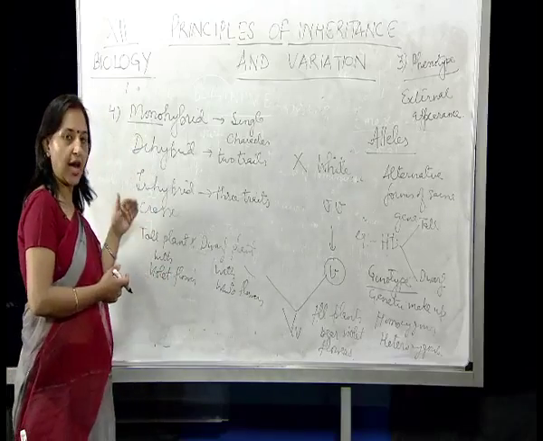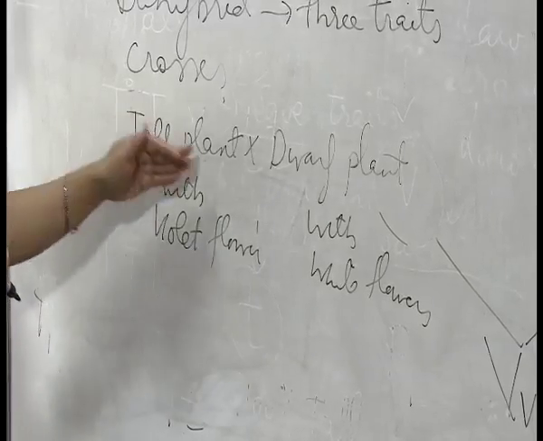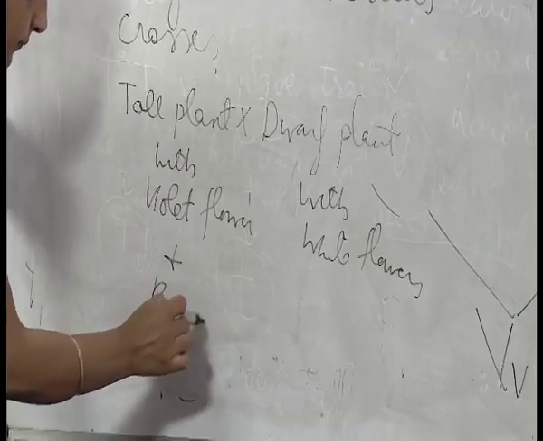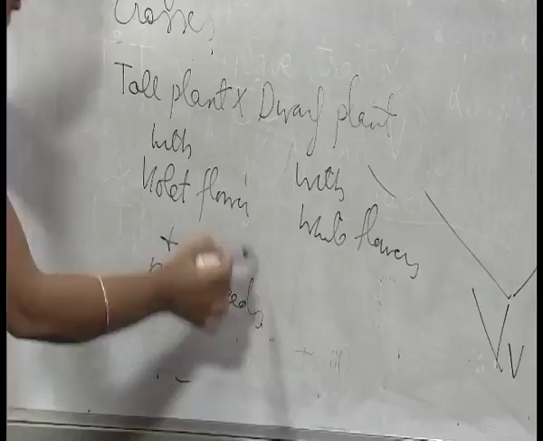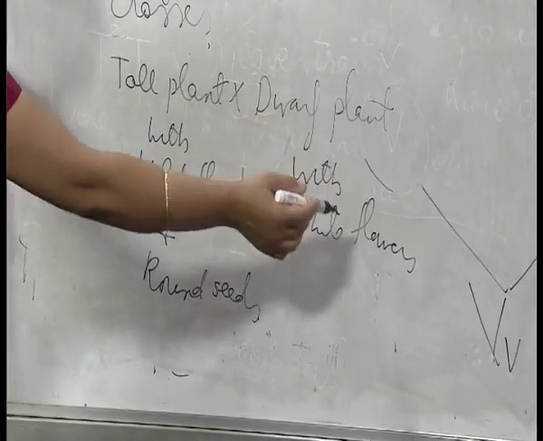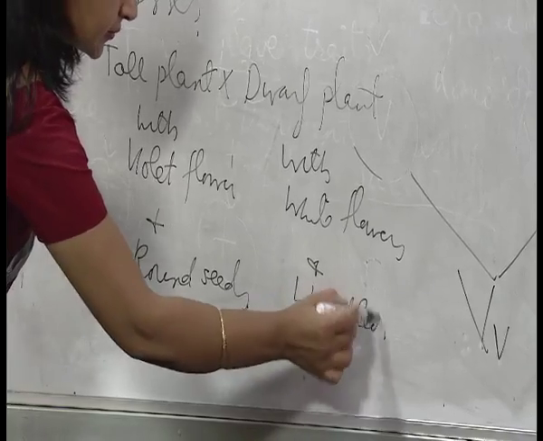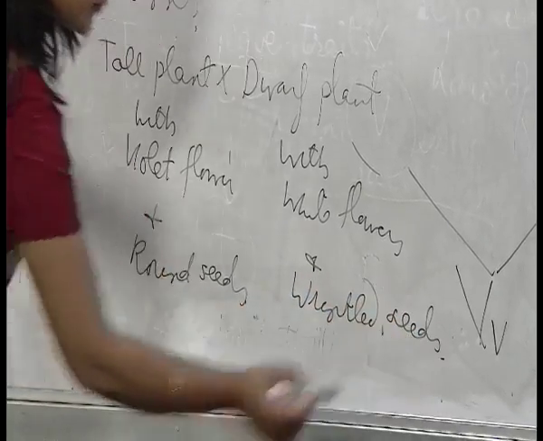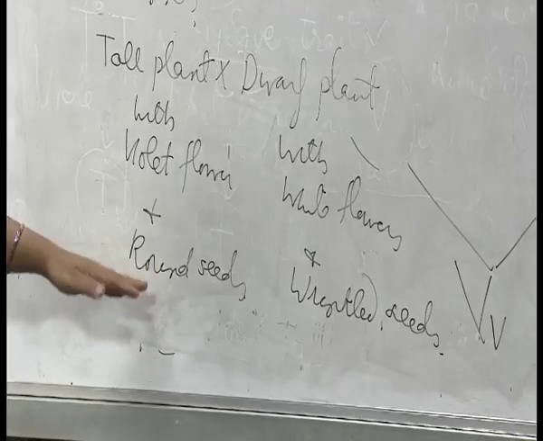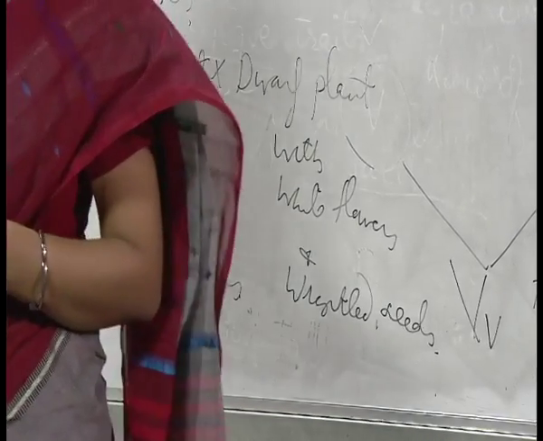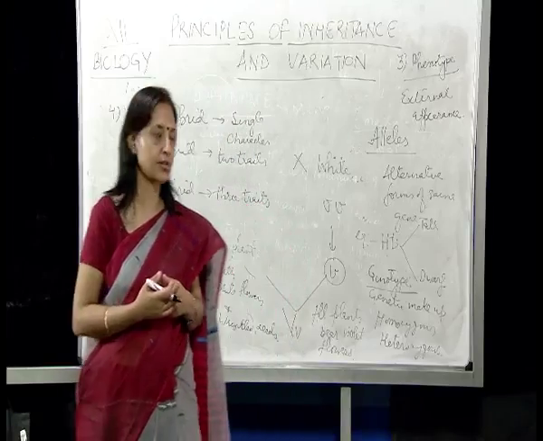If we add one more dimension to it, a tall plant with violet flower and round seeds is crossed with a dwarf plant with white flowers and wrinkled seeds. Now here we have taken the shape of the seeds into consideration at the time of cross.